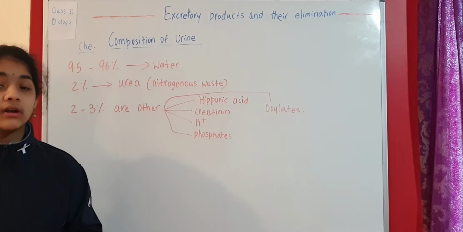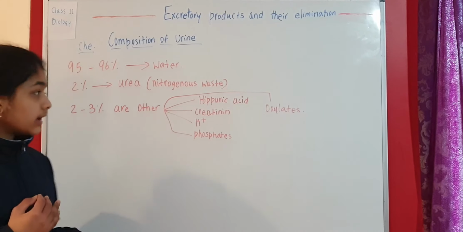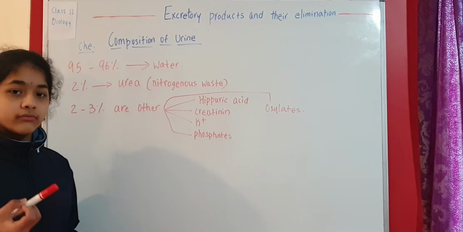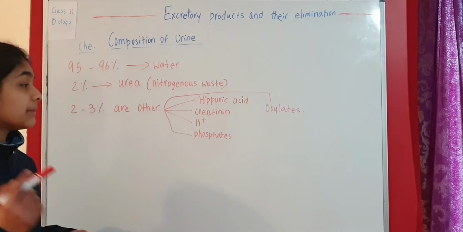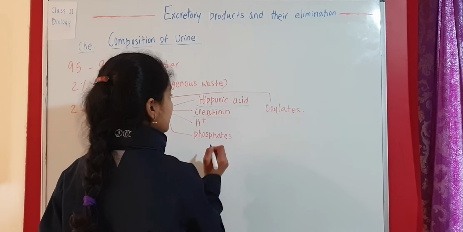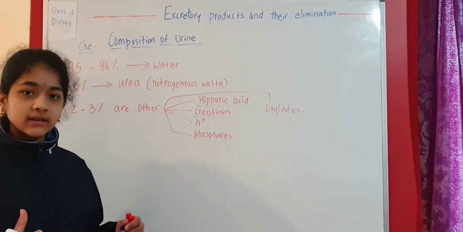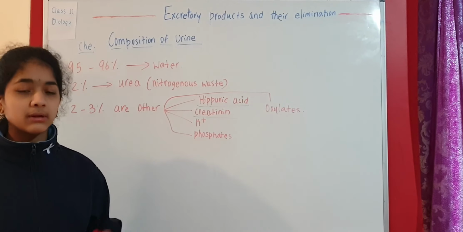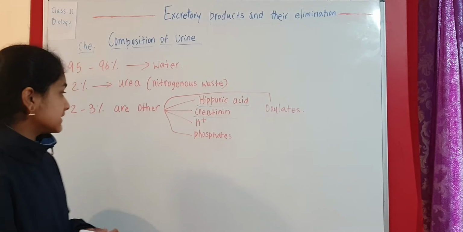Now, why are humans called ureotelic organisms? Because they excrete urea. Along with urea, they also excrete some other nitrogenous waste. In the video on ureotelism, we have taken a look at ureotelism, ammonotelism, and also some other nitrogenous waste. There we have included this hippuric acid, creatinine, and some other things. That means hippuric acid and creatinine are also nitrogenous wastes, but they are not the chief ones. They are just some other nitrogenous wastes except these three main ones: ammonia, urea, and uric acid.